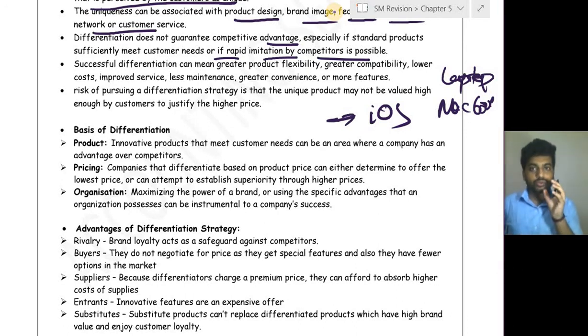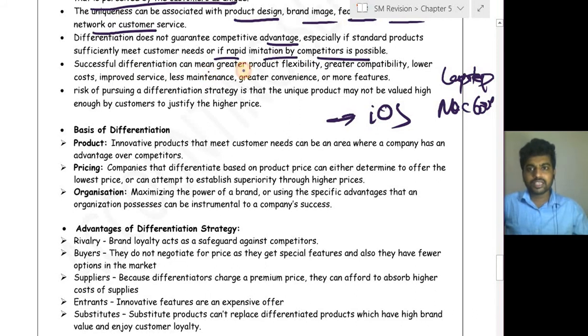If the customers are okay with the Android mobile phone, if they are okay with the security of the Android mobile phone, then they will not go for Apple, because people usually go for Apple because of the security system in that particular mobile phones and MacBooks. If a normal mobile phone also provides the same, then they are not going to pay that much amount to Apple.